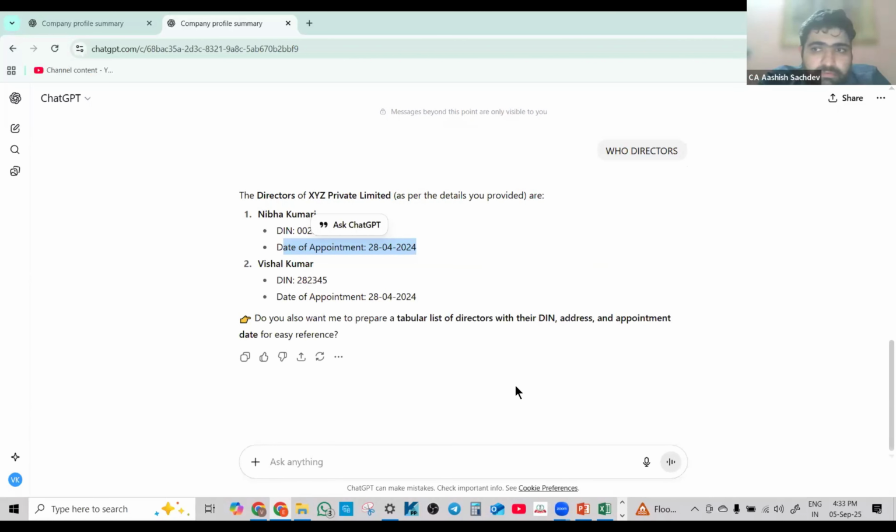Any other use case, Vishal, do you think of this? Any other use case of this solution? It will save time, that's it. It saves time to retrieve the data rather than going from file to file and searching for the files.